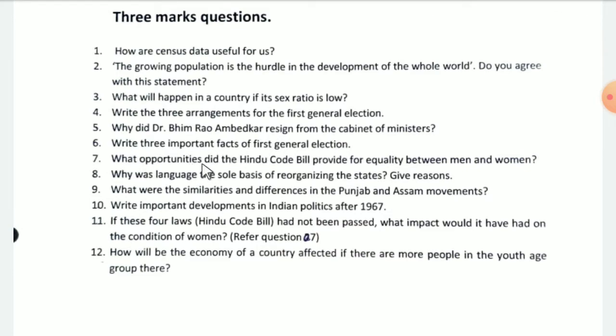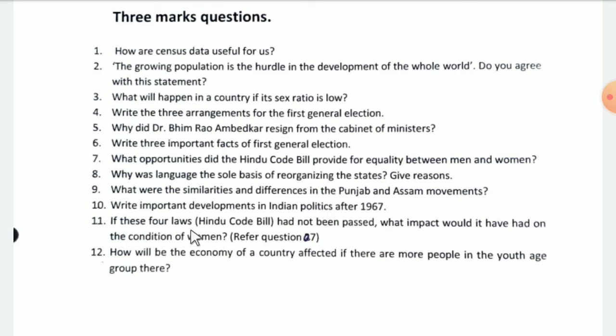What opportunities did the Hindu Code Bill provide for equality between men and women? Why was language the sole basis of recognizing the states? What were the similarities and differences in the Punjab and Assam movements? Write important developments in Indian politics after 1967.